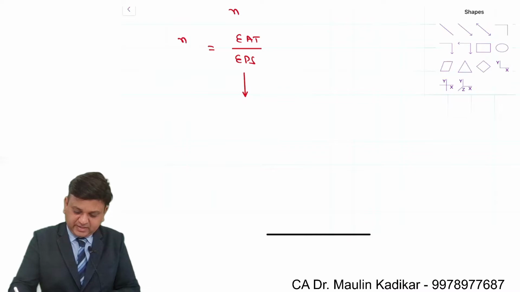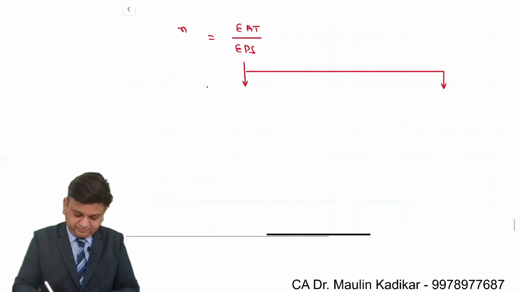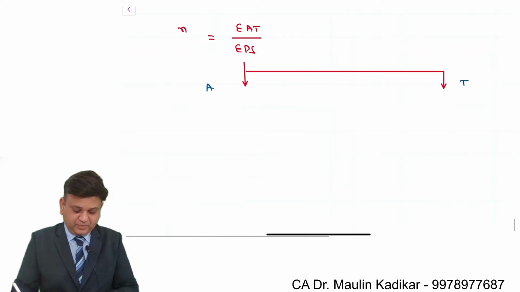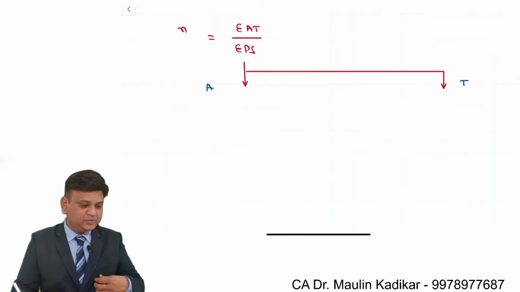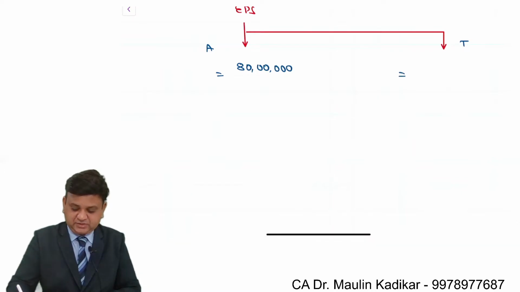That is required to be calculated for both the companies, that is A Limited and T Limited. For the acquiring company, earning is provided as 80 lakhs and for the target company it is 15 lakhs 75,000.